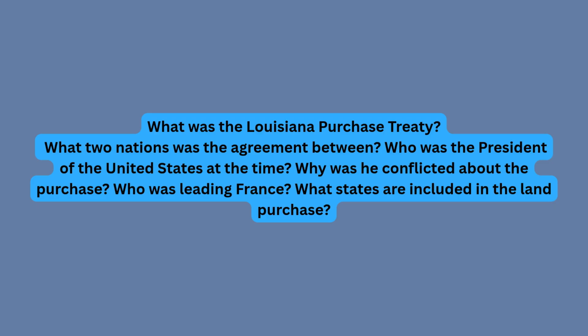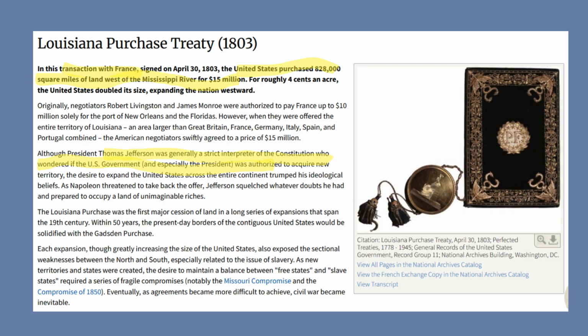Okay, so what was the Louisiana Purchase Treaty? What two nations was the agreement between? Who was president of the United States at the time? Why was he conflicted about the Louisiana Purchase? Who was leading France? And what states are included in the land purchase? Okay, so here's some information about the Louisiana Purchase. It was between the United States and France. The United States purchased 828,000 square miles of land west of the Mississippi River for $15 million.